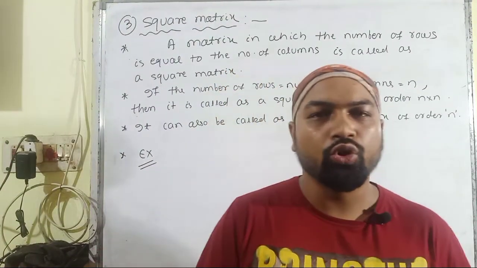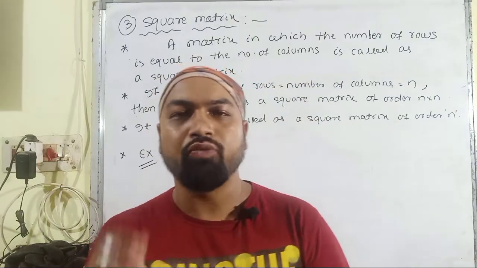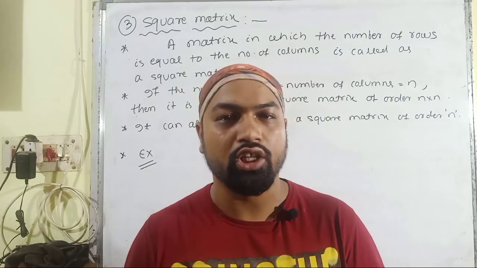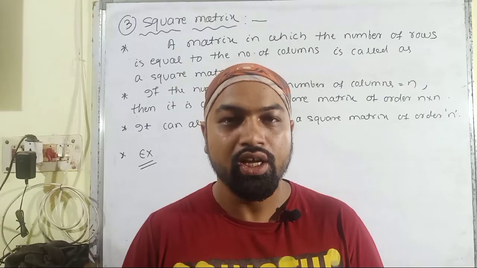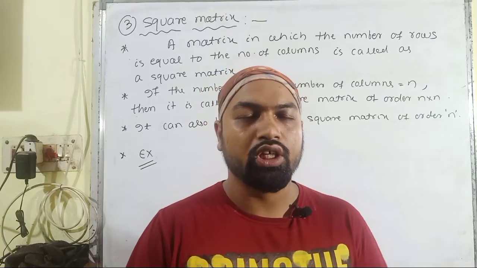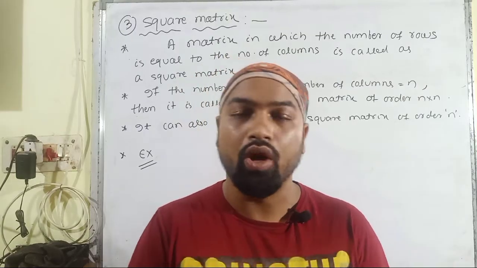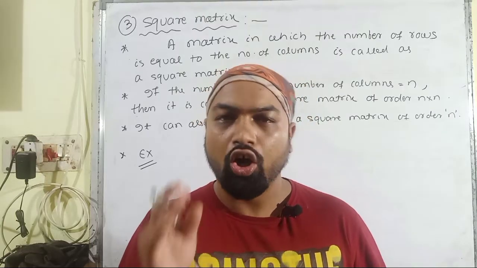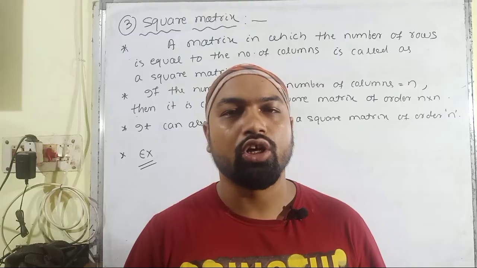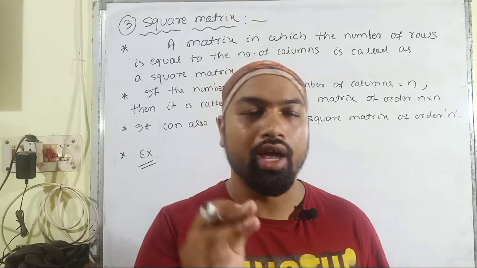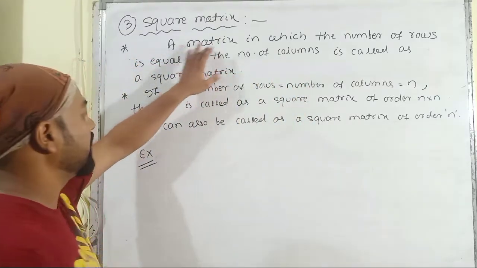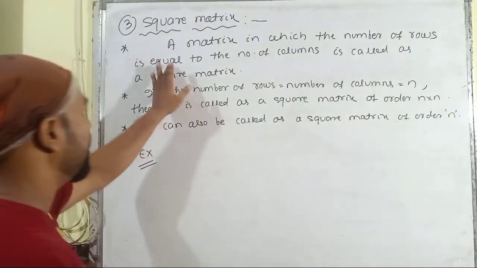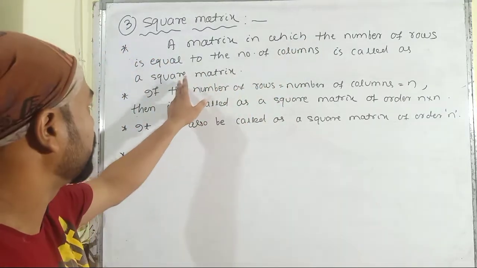If the number of rows and the number of columns of the given matrix are equal to each other, then it is called a square matrix. If the number of rows is equal to the number of columns is equal to n, then we call it a square matrix of order n cross n, or simply a square matrix of order n. So here is the definition: a matrix in which the number of rows is equal to the number of columns is called a square matrix.